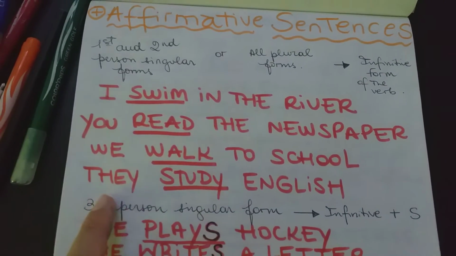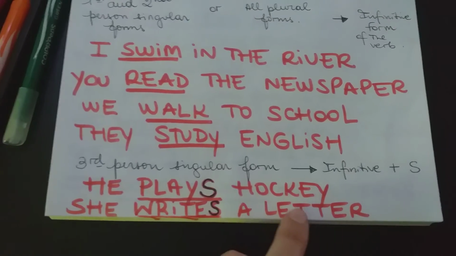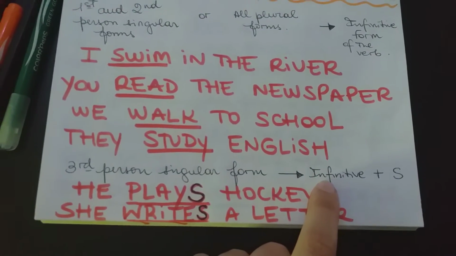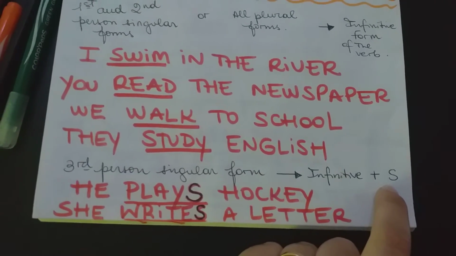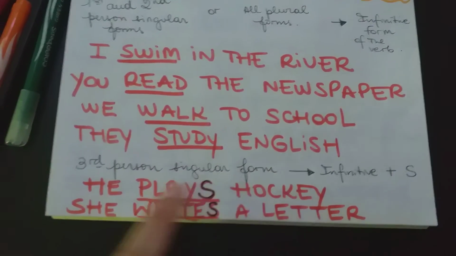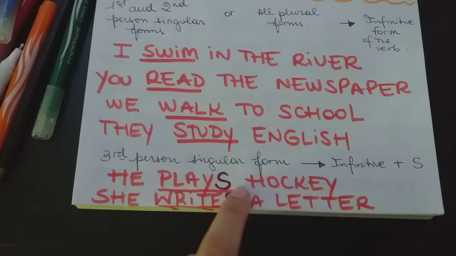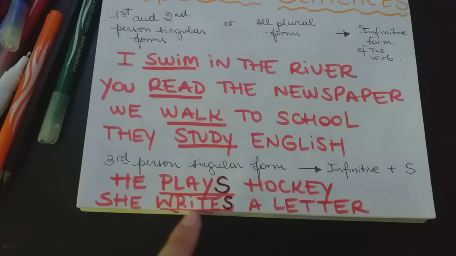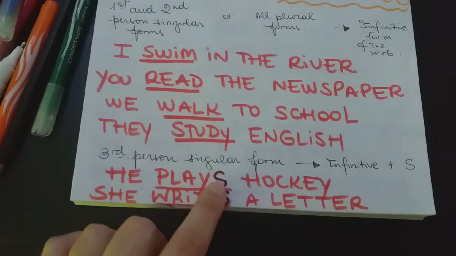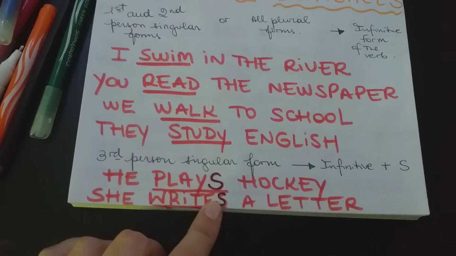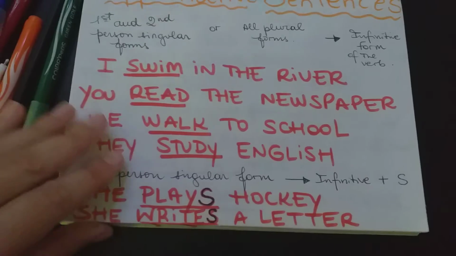But with the third person singular form, we have to do something different. We use the infinitive, but we add the s at the end of the verb. For example, he plays hockey. He writes a letter. Okay? We need the final s at the end of the verb.